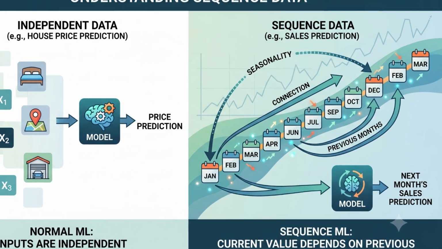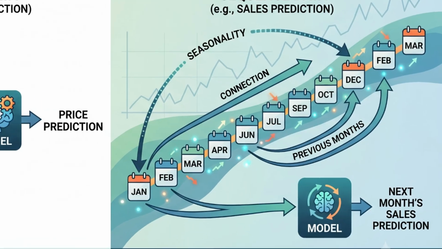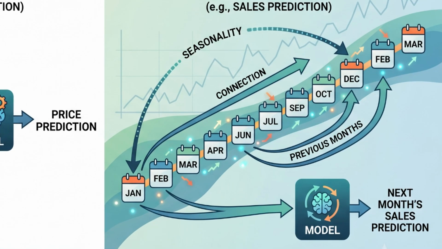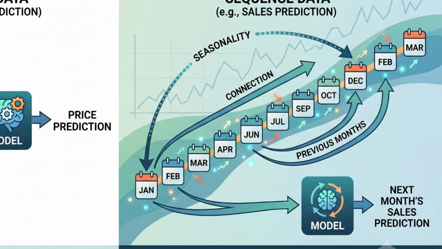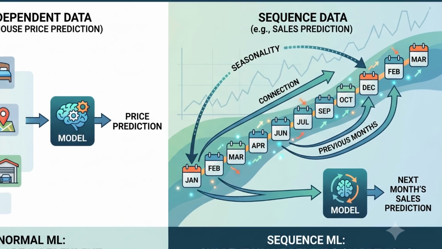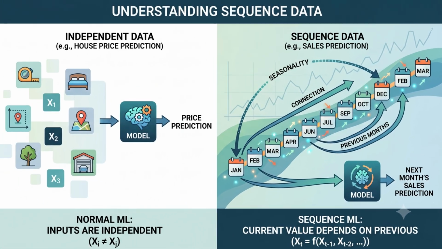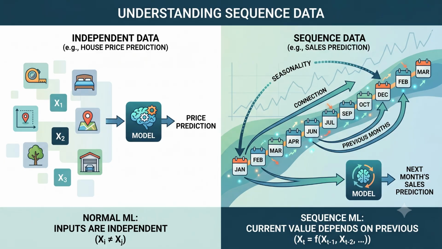But in sequence problems, the current value is often connected to previous values. For example, if we want to predict next month's sales, last month's sales matter. The month before, that may also matter. And if the data has seasonality, the same month last year may be extremely important. So the model should not look at each data point in isolation. It should understand the pattern over time.